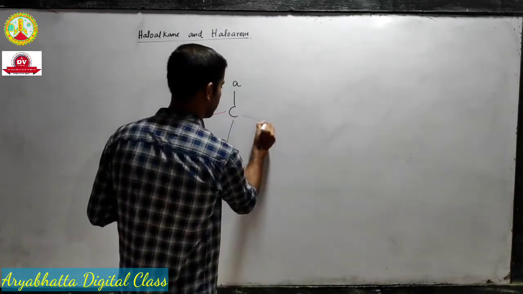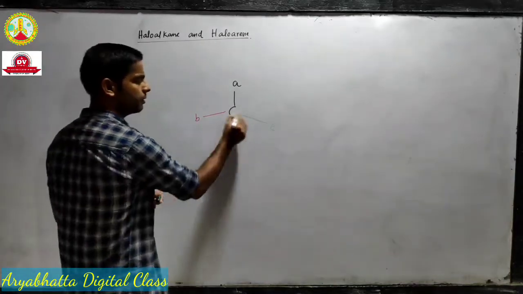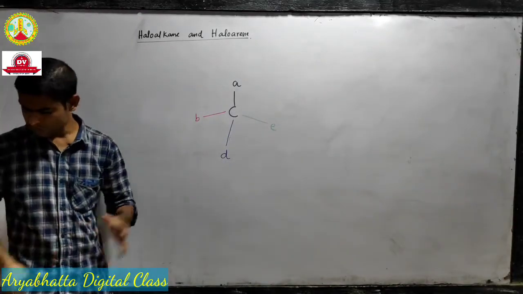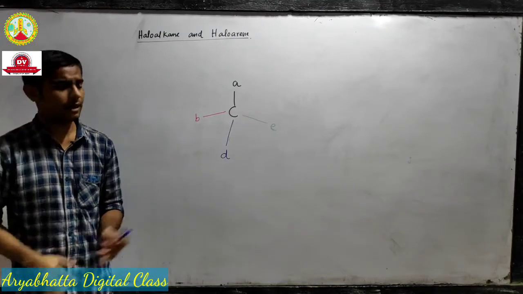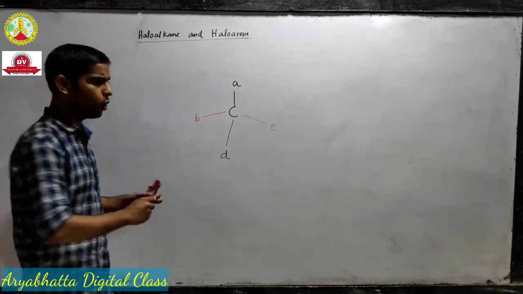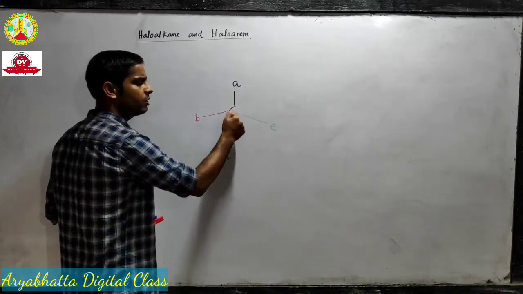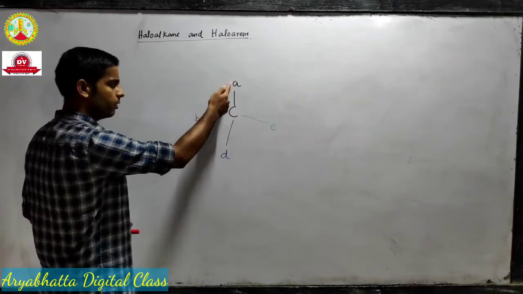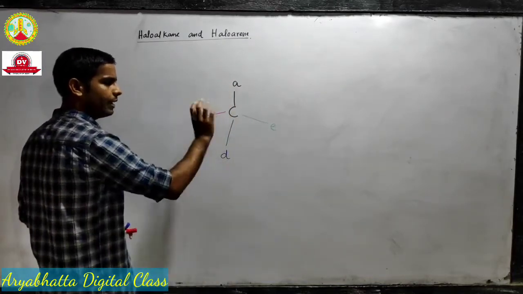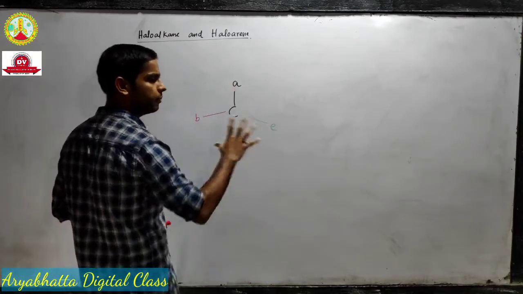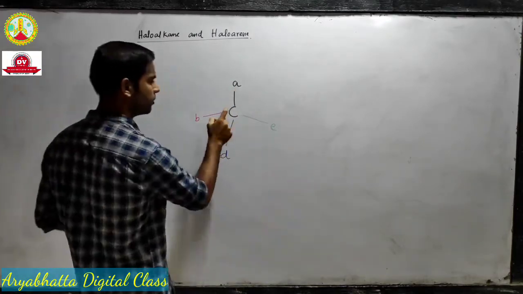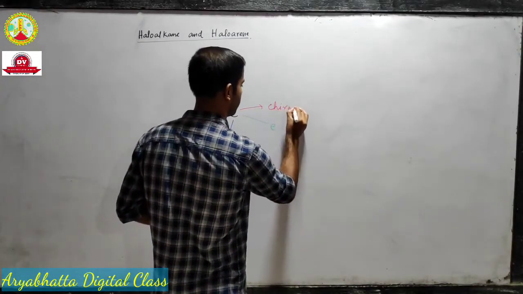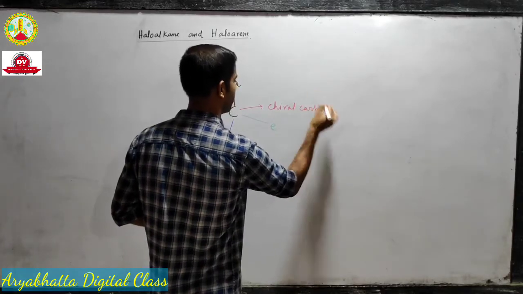Let's use green, and suppose this is E. Okay, this is green, this is E. So why am I using different colors? So that I can show you that all the bonds or all the elements or molecules around the central carbon should be different. Okay, all are different. So when carbon is attached to all different elements or groups, this carbon will be called a chiral carbon.